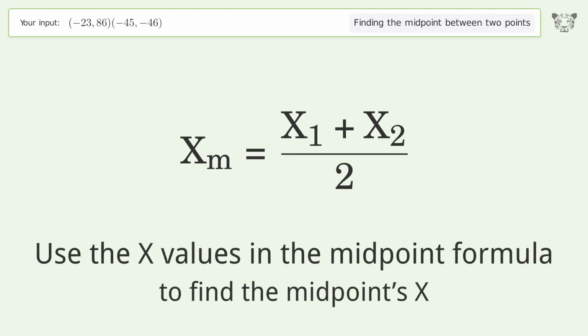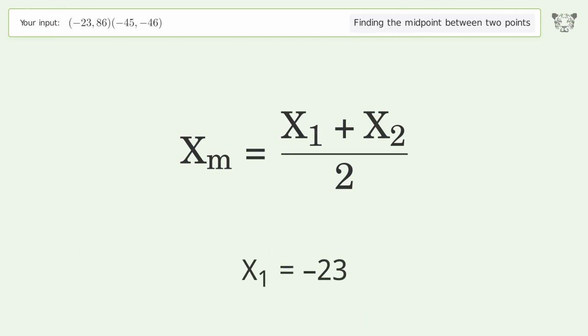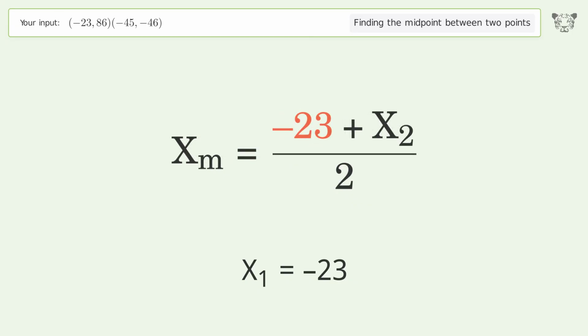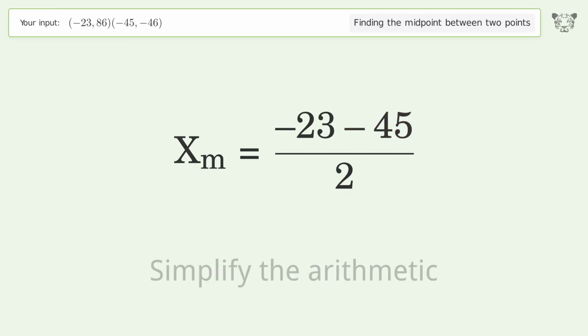Use the x values in the midpoint formula to find the midpoint's x. x1 equals negative 23. x2 equals negative 45. Simplify the arithmetic.